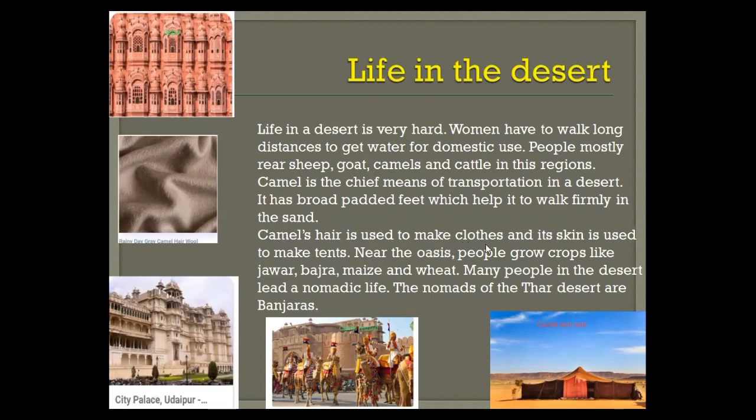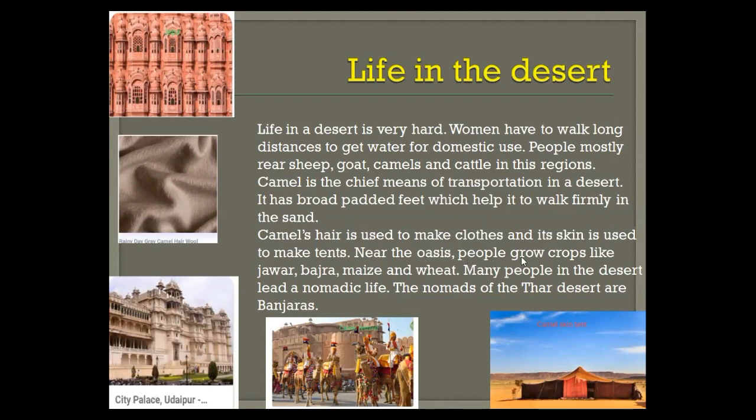Camel's hair is used to make clothes. Now, here you can see in this picture, this is the cloth made by camel hair. It is a kind of wool. And its skin is used to make tents. Here in this picture, you can see this top one in the center, that brown color one. This is the skin of camel.